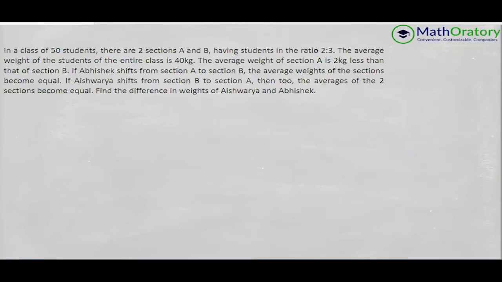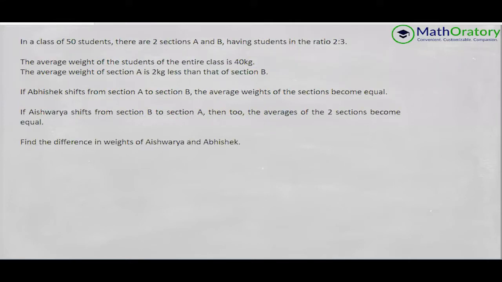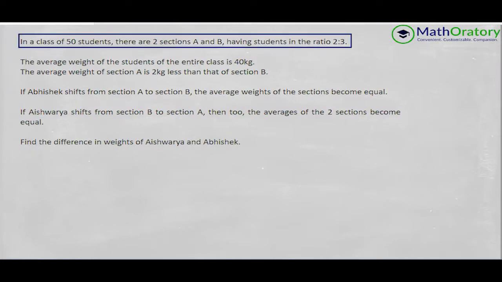This is one of the questions from our handout itself. So in the context we have this information given to us. I'll just quickly move to the next slide. I'll break out each and every piece of information and we'll analyze whatever we can from each. From the first information, in a class of 50 students, there are two sections A and B having students in the ratio 2:3. That itself tells us there are 20 students in A and 30 students in B.